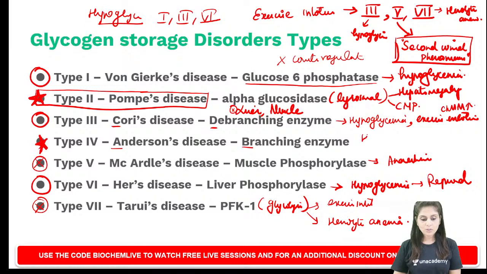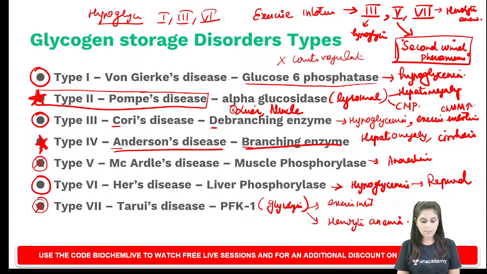So that also causes hepatomegaly first, then it causes liver cirrhosis. So that's about Andersen's disease, which is caused by a defect of the branching enzyme.